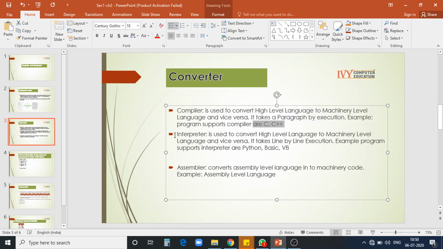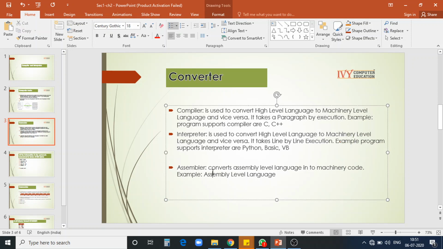The next one we will go for is the interpreter. It is used to convert high level language to machine level language and vice versa, but it takes line by line execution. See, this is the difference between the compiler and interpreter. Both convert our coding into machine codes, but the compiler takes a bulk of coding for conversion and the interpreter takes line by line execution. So if the first line has any error, until you clear that error, it will not go to the second line. The programs which support interpreters are Python, Basic, VB. All these programming languages support interpreters.